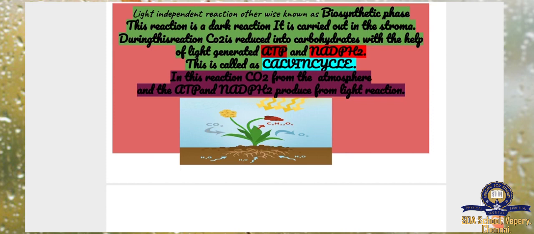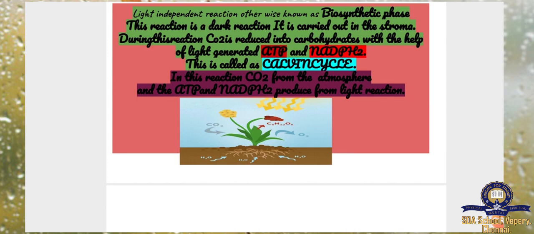Yes, without light, at the time of this light independent reaction, the stroma is converting carbon dioxide to carbohydrate with the help of ATP, adenosine triphosphate, and NADPH2, nicotinamide adenine dinucleotide phosphate.